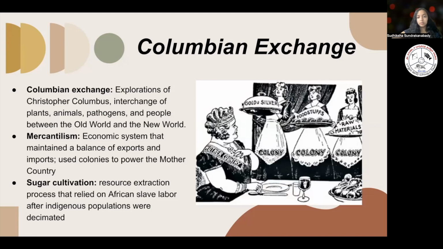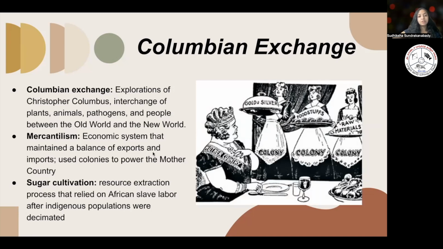So as you can see here, this is a mother country, and this is basically used to represent the British. And here are the different colonies, which we'll come to see later on, and they're using the colonies to exploit gold and silver, many different foods and materials. And that was one of the main ways that some of these countries exerted their dominance, by having many of these colonies to extract raw materials and natural resources.